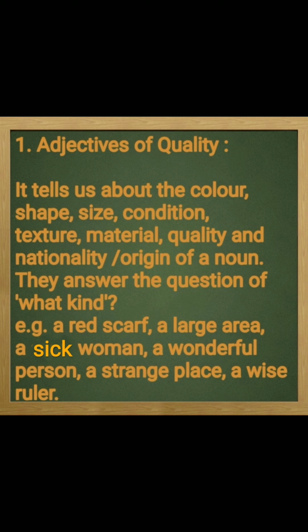Like you can see in the examples, a red scarf. What kind of scarf? A red scarf. Raman is a good boy. What kind of boy is he? He's a good boy. He has a black dog. What kind of dog does he have? He has a black dog. Black is what? Adjective. A wonderful person. What kind of person is he? A wonderful person. A strange place. What kind of place is this? This is a strange place. A wise ruler. A sick woman. A large area. These are the examples of adjectives of quality.